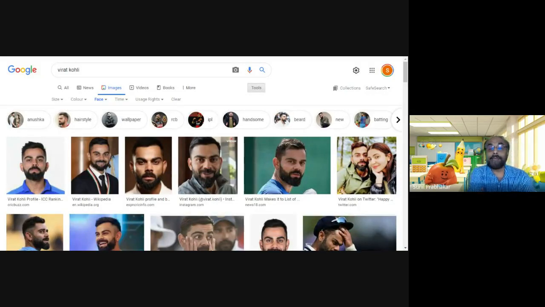Using AI and ML technologies, it is very easy for everyone to create deepfakes. That means you are able to create a photo of a person who doesn't really exist.